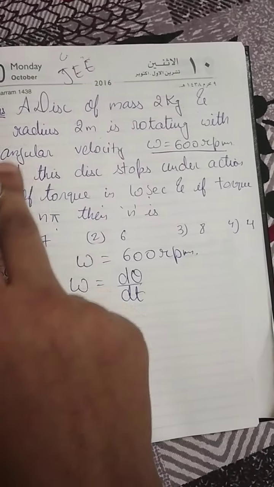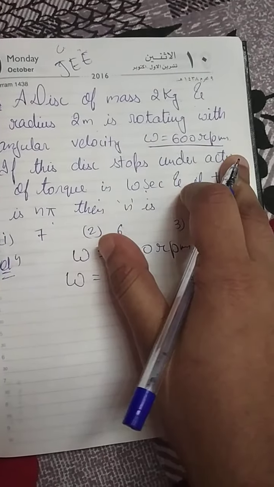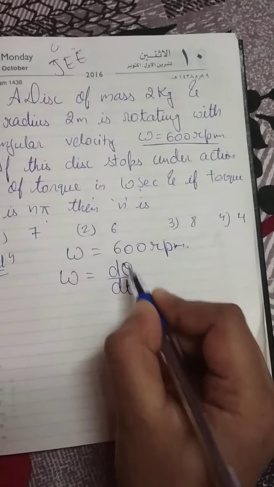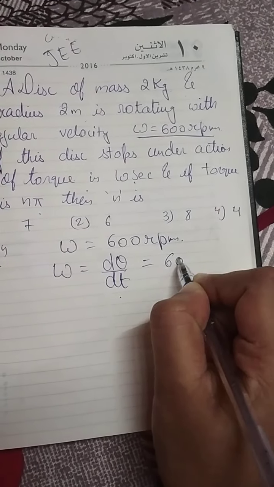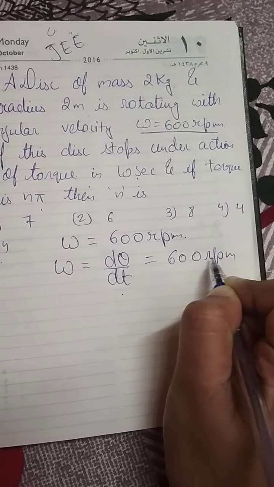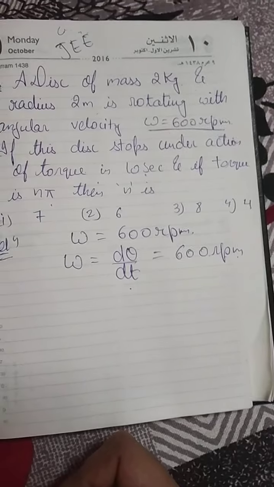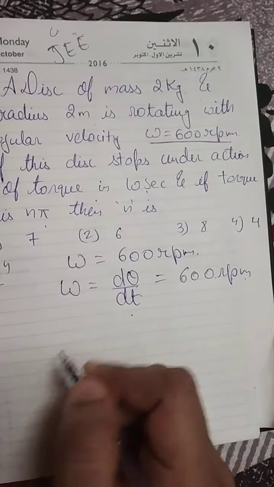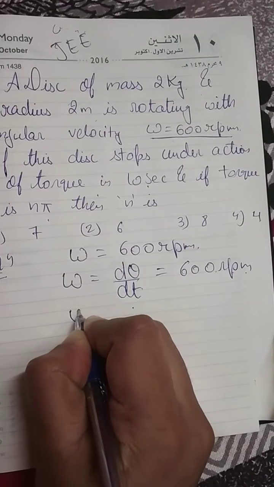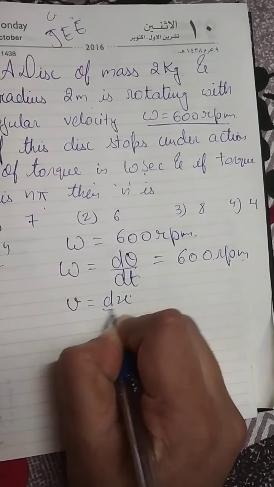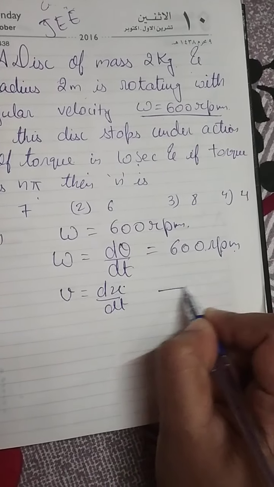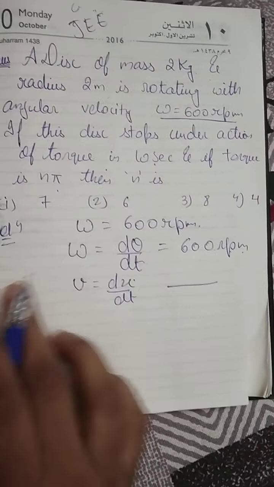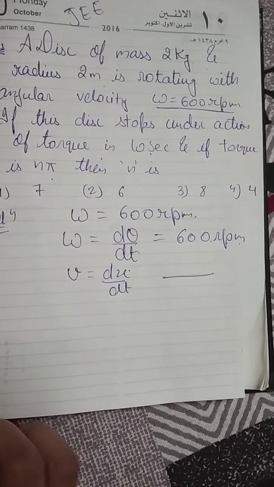So omega equals d theta by dt, which is 600 revolutions per minute. Why do I write omega equals d theta by dt? Because velocity is dx by dt when we have linear displacement, and here we have angular displacement, so we have angular velocity.